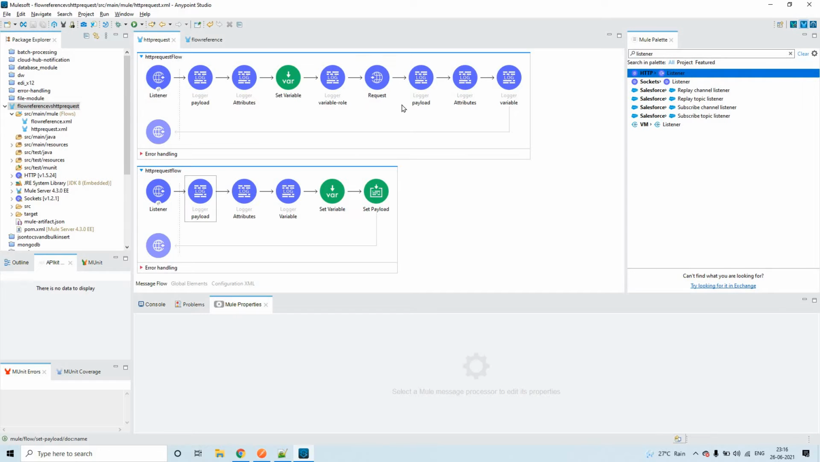The remaining configurations are the same.